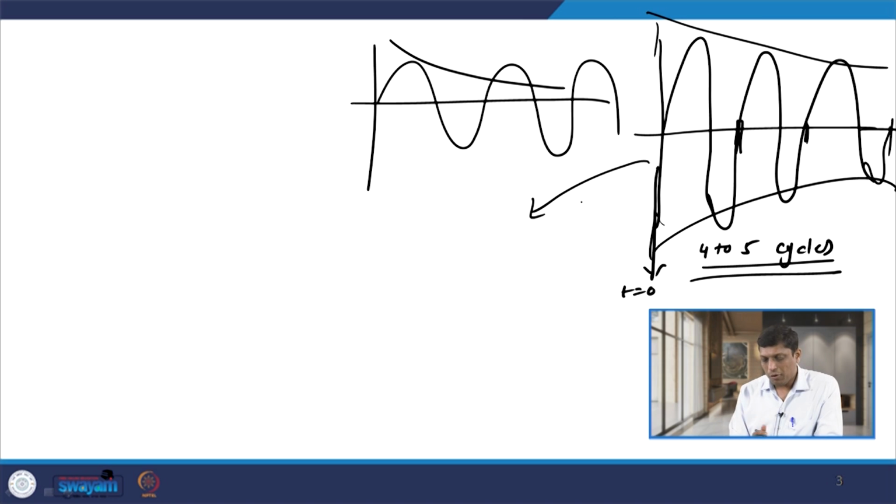Whenever the fault current contains both transient and steady state components, the transient component can be 0 and it can be maximum. That depends on at what instant the fault occurs, when the voltage wave is passing through 0 or when it is passing through its peak value. Depending upon that, the value of the transient component changes.